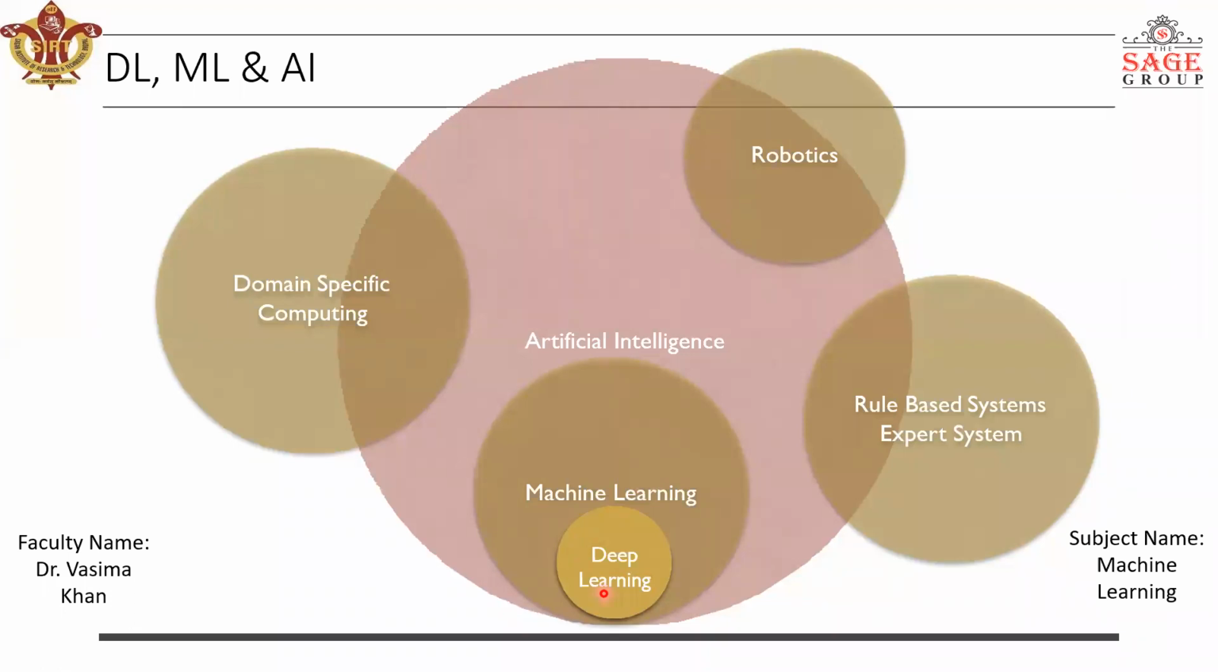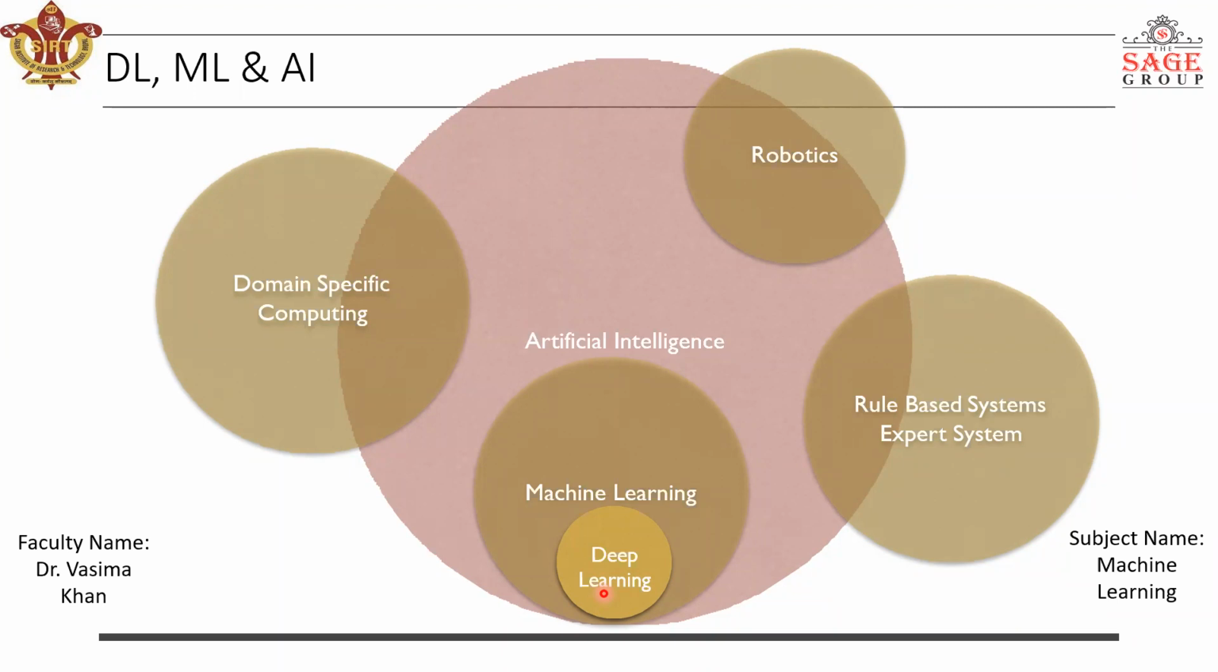Okay, so if we are performing any particular task using deep learning, we can automatically say that we are using machine learning, and we can automatically say that we are doing artificial intelligence. Why? Because deep learning is a part of machine learning, and machine learning is a part of artificial intelligence.